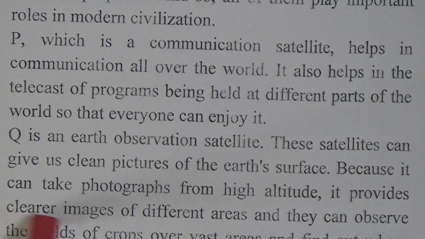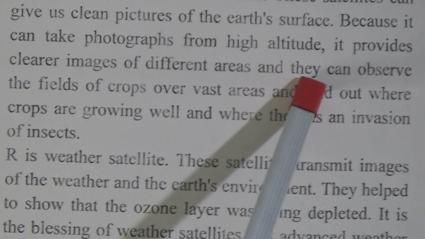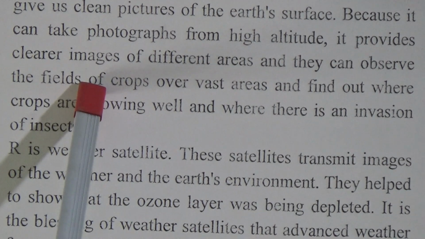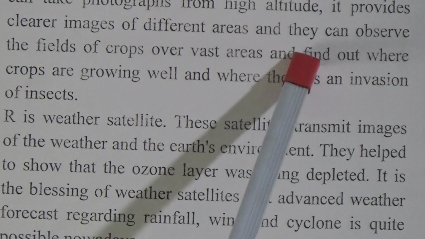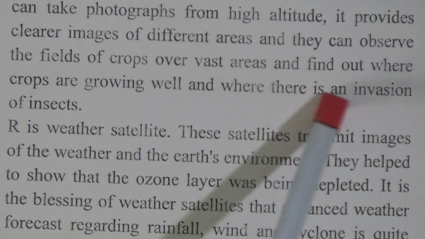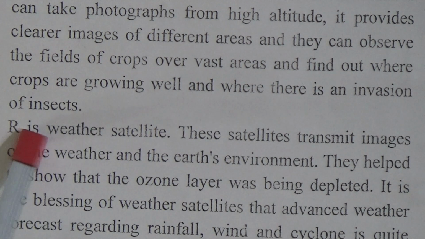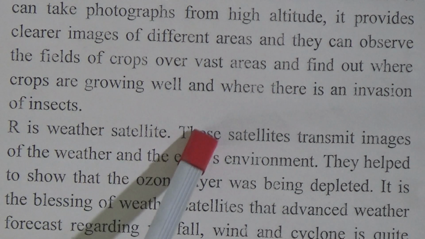It provides clearer images of different areas, and they can observe the fields of crops over vast areas and find out where crops are growing well and where there is an invasion of insects. Then R is the weather satellite.